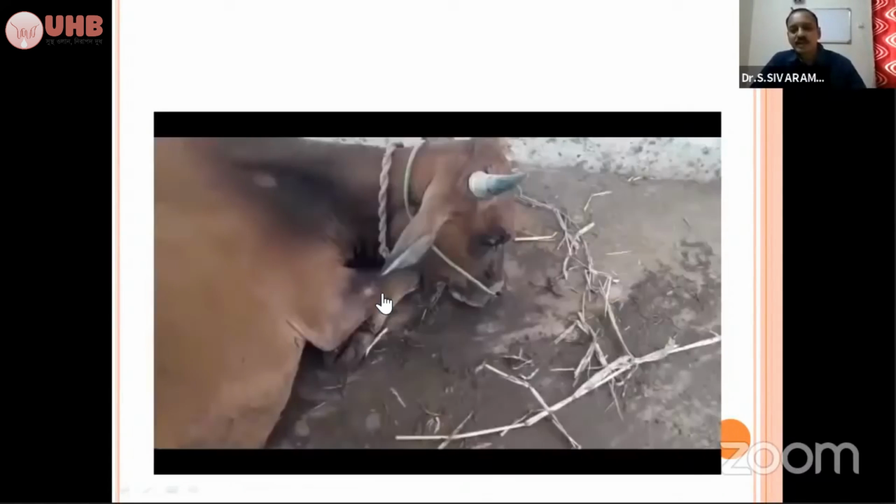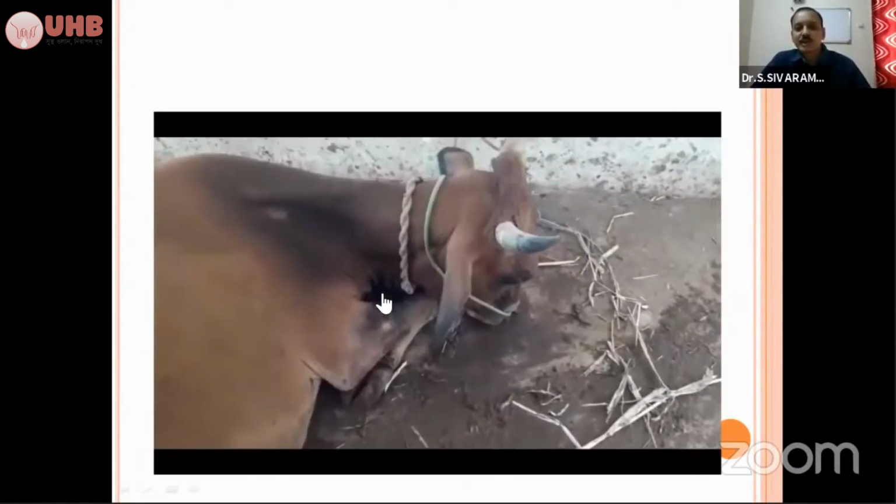If the mucous membrane is normal and everything is normal, but the animal is having chewing behavior and licking the soil and all, you have to think about the nervous form of ketosis. In phosphorus deficiency also it will be like that, but in that there won't be any nervous signs. Only eating inanimate objects and all will be there.